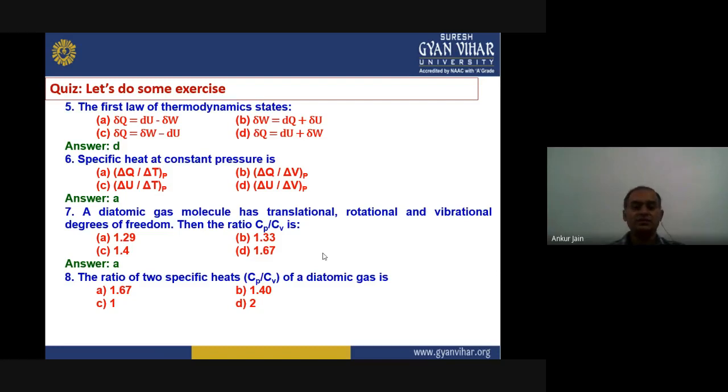The ratio of two specific heats, Cp upon Cv of a diatomic gas, is given by 1.67, 1.40, 1 or 2. So the right answer for this is B, 1.40. These two questions you have to calculate by yourself. Here I have given only the answers, but you need to calculate it by yourself.